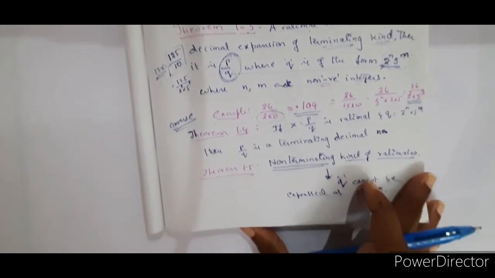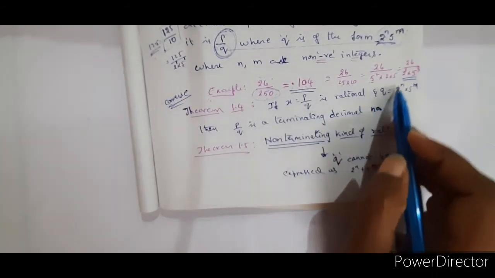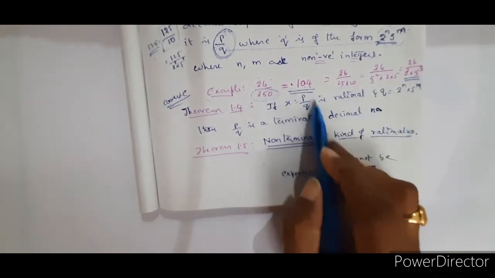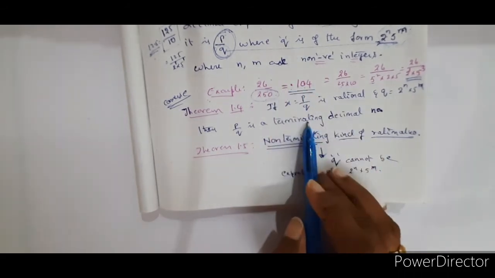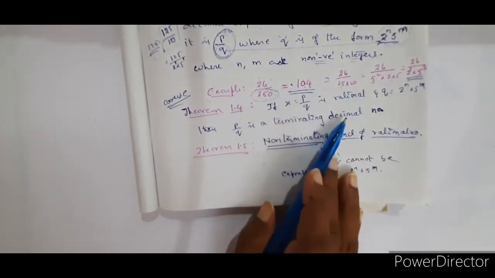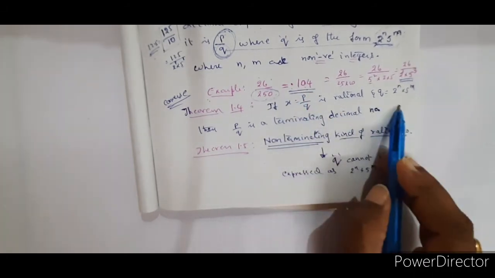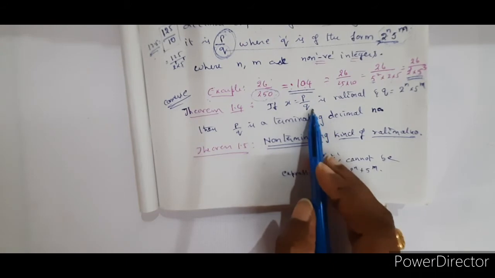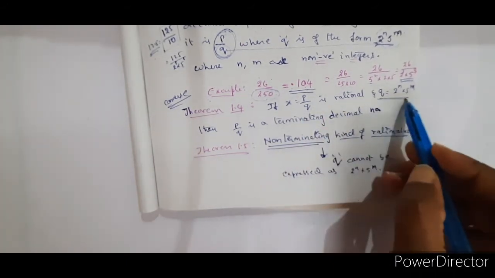Now Theorem 1.4 is a converse. Suppose p by q is a rational number and q is equal to 2 power n into 5 power m, then absolutely p by q is going to be a terminating decimal number. That's the converse of this one. That means vice versa is possible. If p by q is a rational number and q is expressed like this, then the result is a terminating decimal number. Or if the given rational number is a terminating decimal, then absolutely q is of this form.